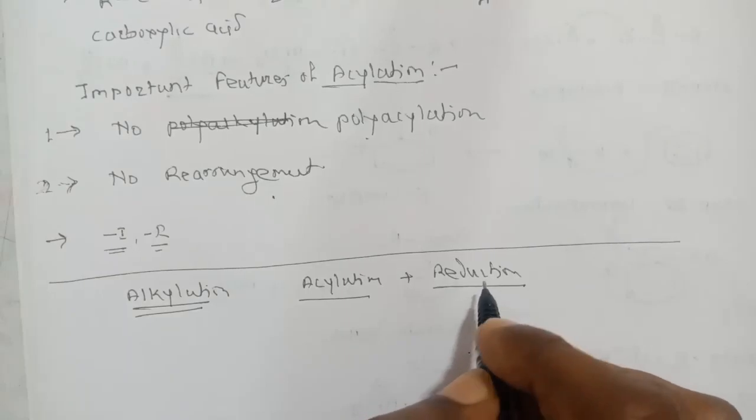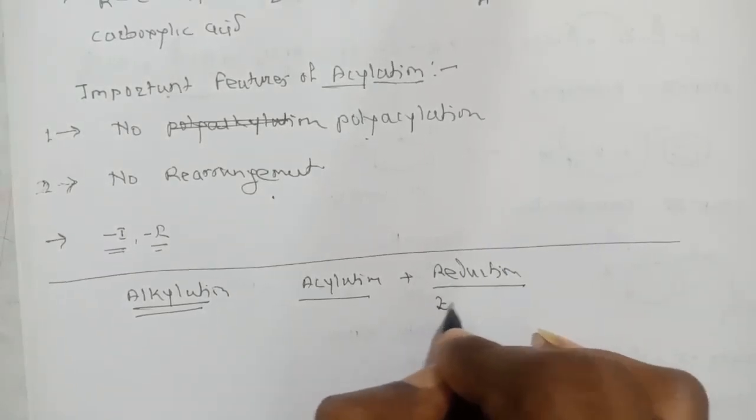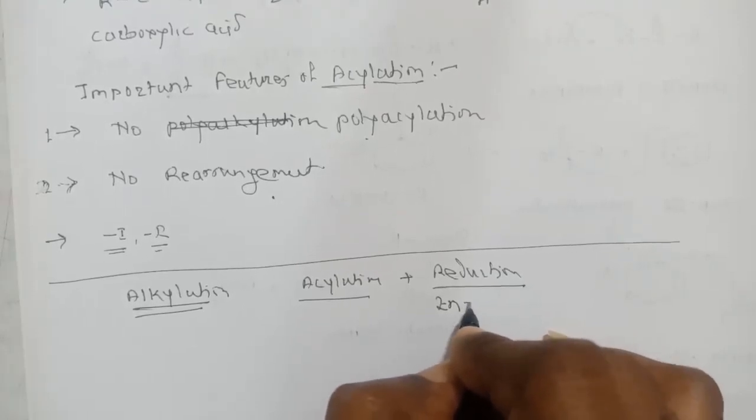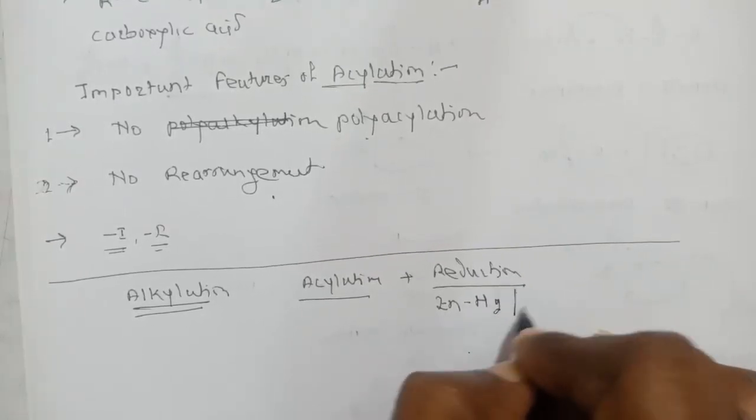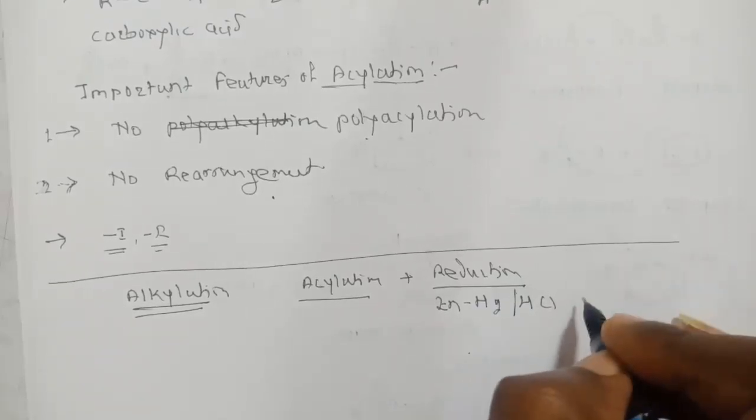What are the reducing reagents? The reducing reagents are Zn-Hg/HCl, which is called Clemmensen reduction.